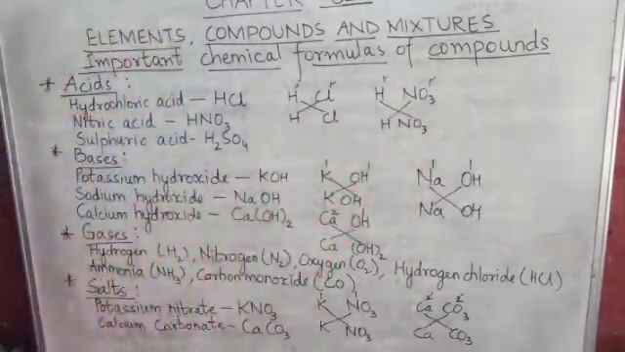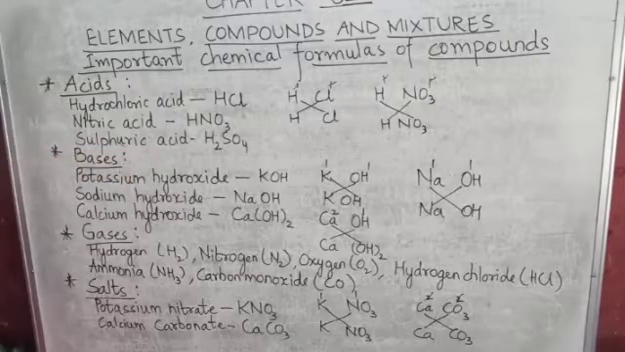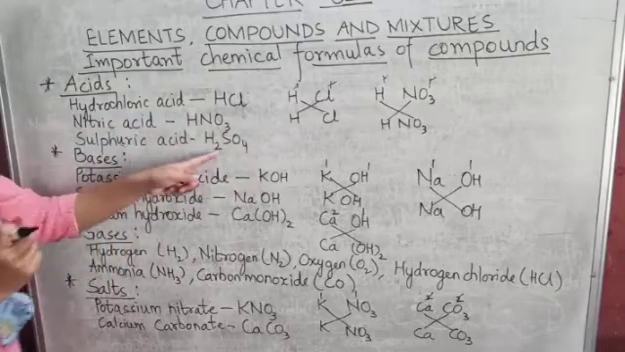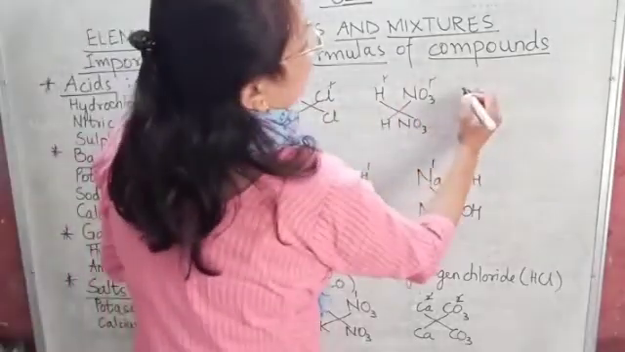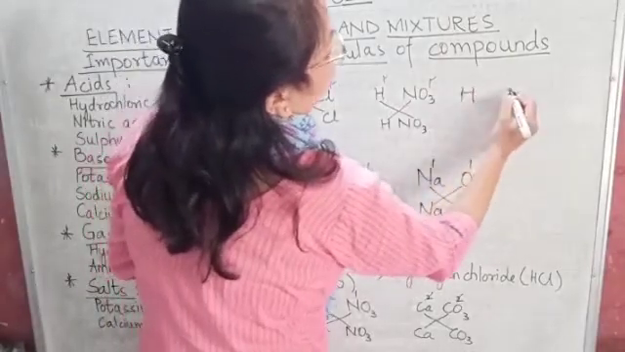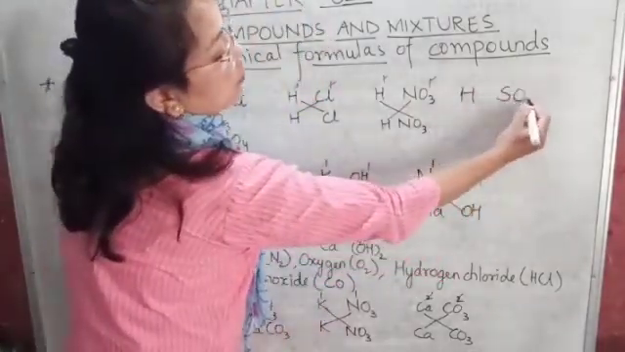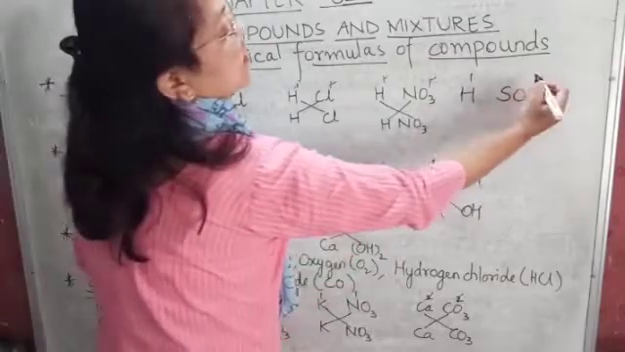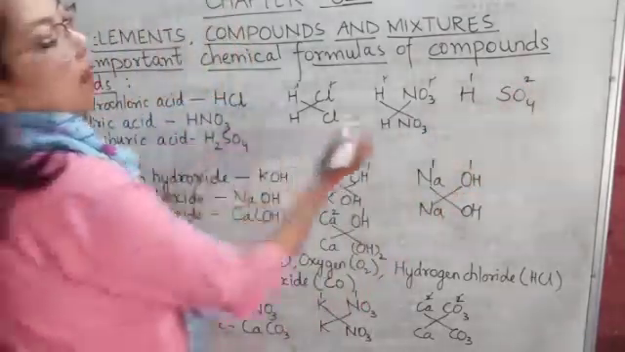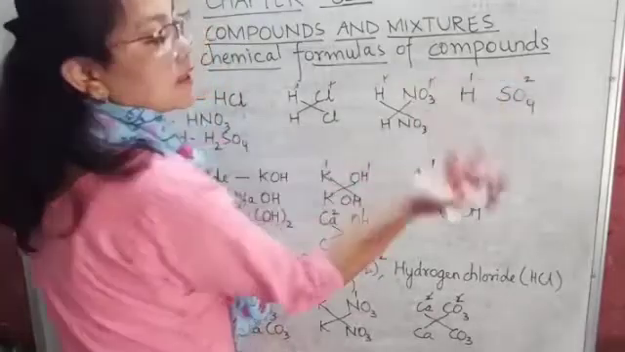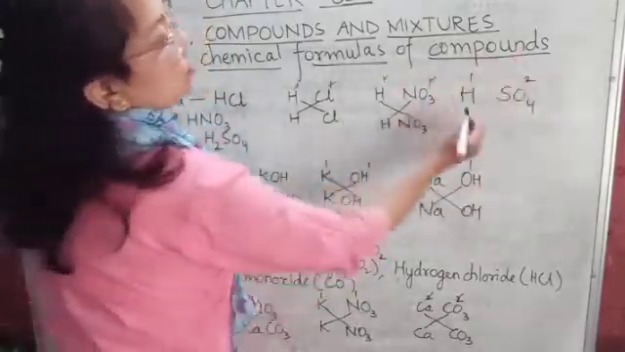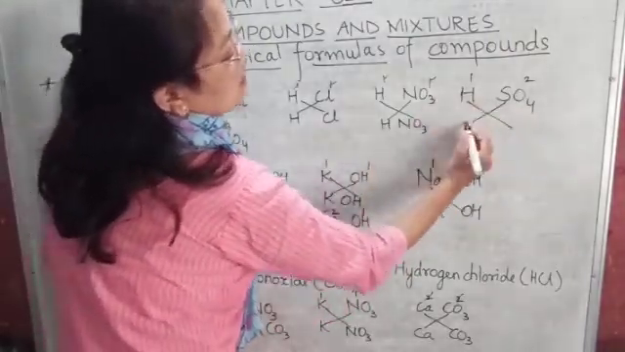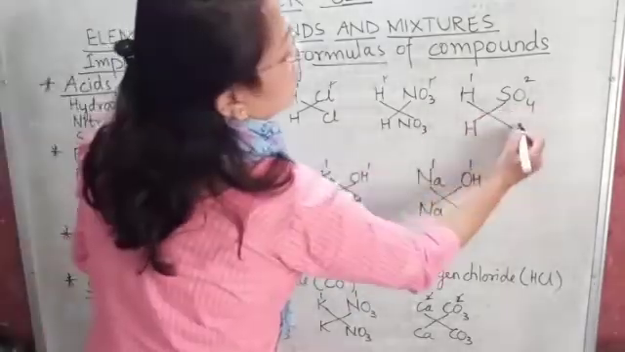Then we have sulfuric acid, and the chemical formula of sulfuric acid is H2SO4. First we will write hydrogen and then we will write sulfate, SO4. Now the valency of hydrogen is 1 and the valency of SO4 is 2. Since both the valencies are different, we cannot cancel them, so we are going to interchange the valencies. First we will write the elements as they are, H here and SO4 here.